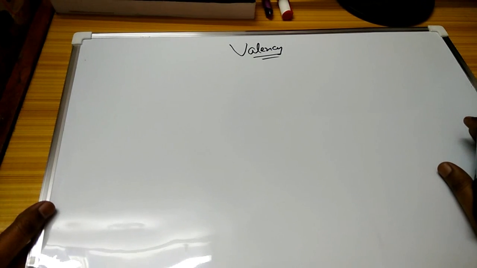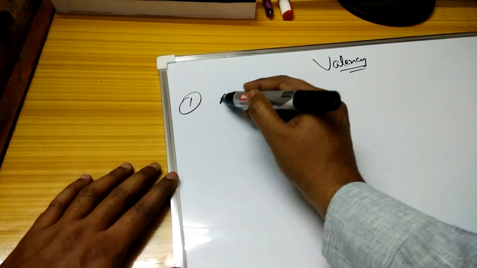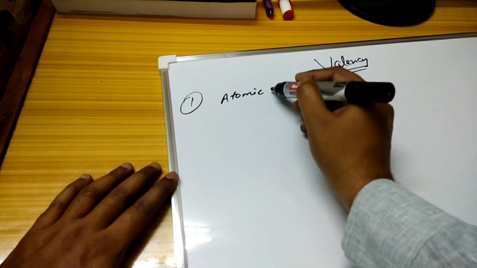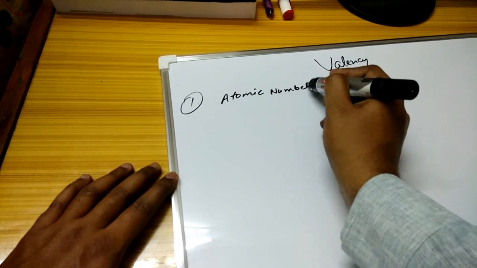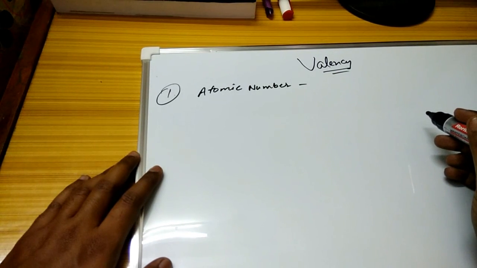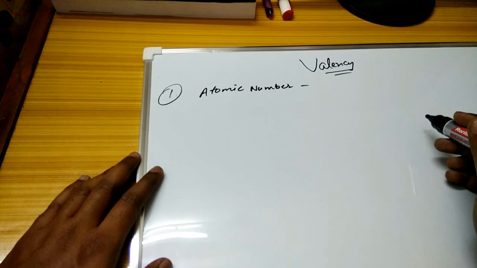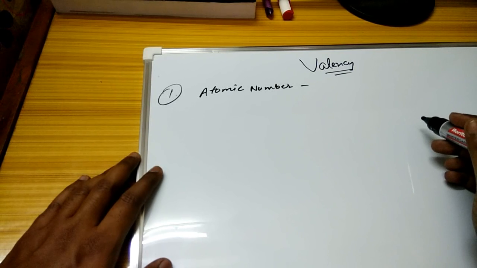Today we are going to discuss another topic of chemistry, that is valency. In valency we have to check a few things. Out of these, the first one is atomic number. As you already know, atomic numbers are clearly given in each and every chemistry book, known as the Mendeleev periodic table. From there you can take the reference of respective atomic numbers.